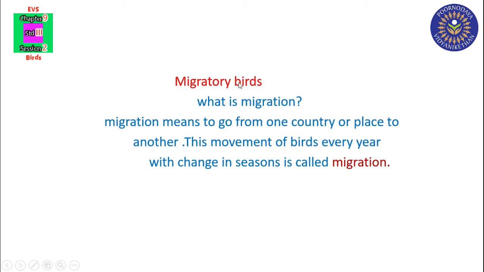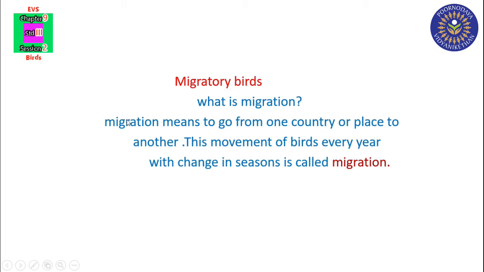Next, migratory birds. What is migration? Migration means to go from one country or place to another. This movement of birds every year with change in seasons is called migration.